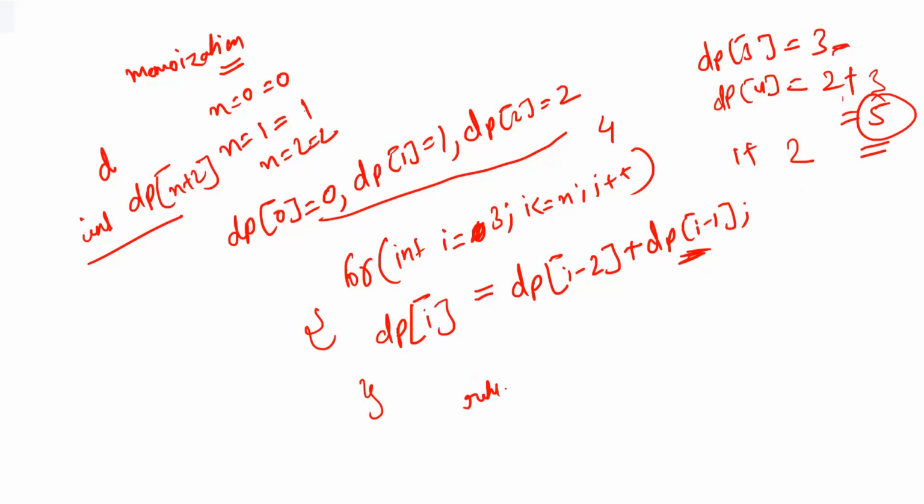If you are writing all these things in a function, you can simply return dp of n. That will be your answer. So this is the approach that we can use for solving this question. I hope that you must have understood the approach. So without any delay, let's move to the code part.